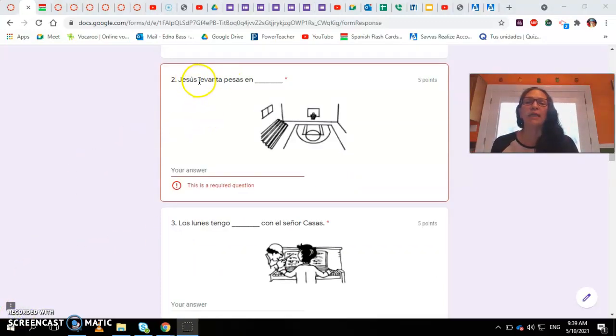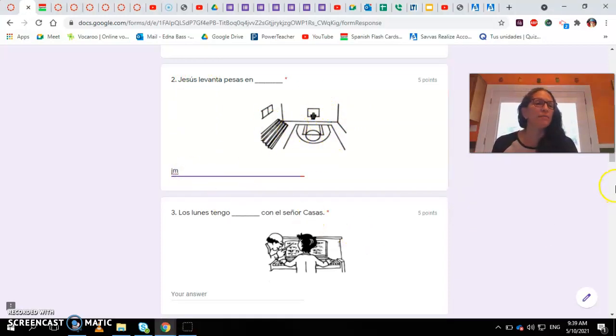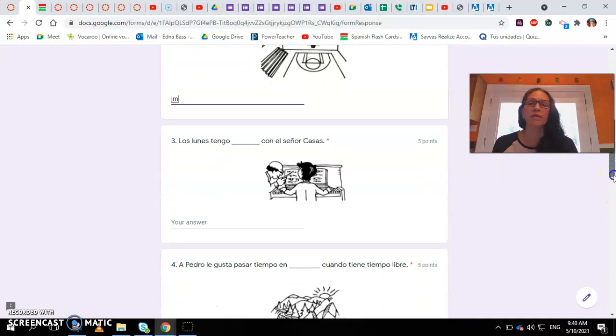In this one, levanta pesas. Levanta pesas. We're talking about Jesús. Jesús levanta pesas en. Respuesta aquí. The answer here.